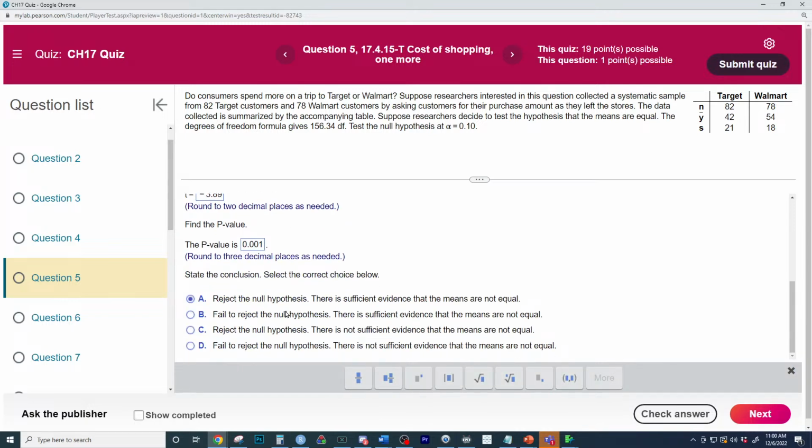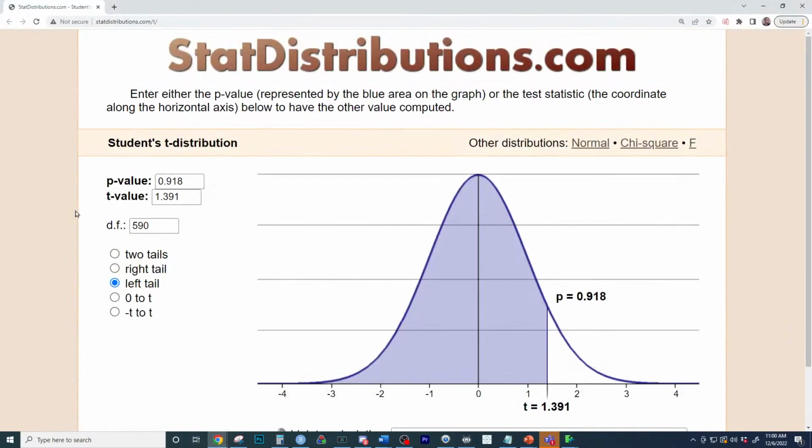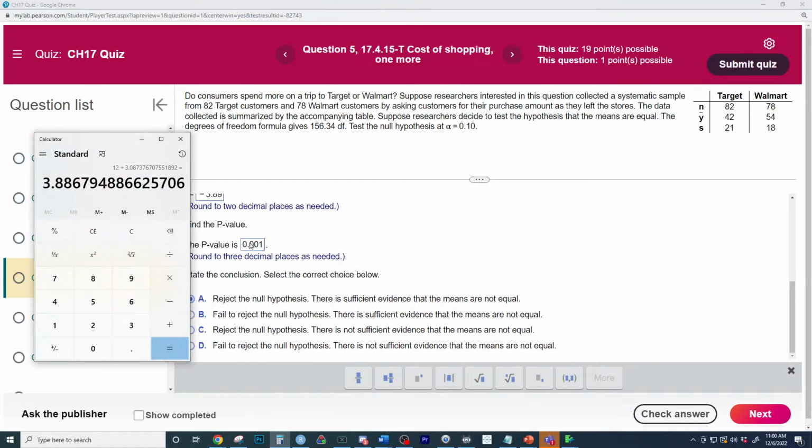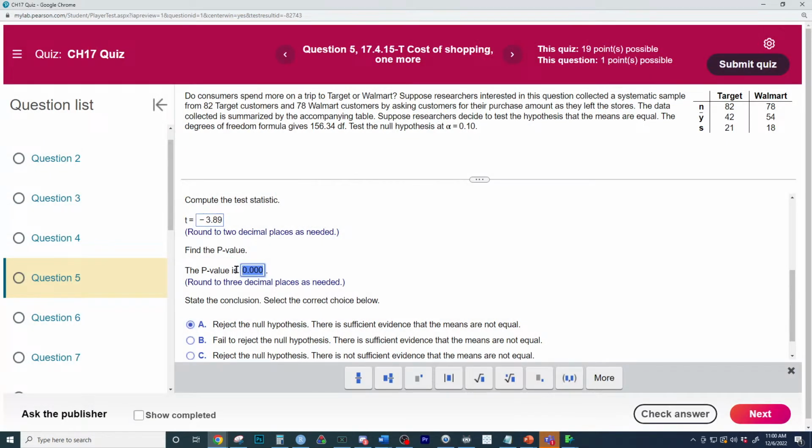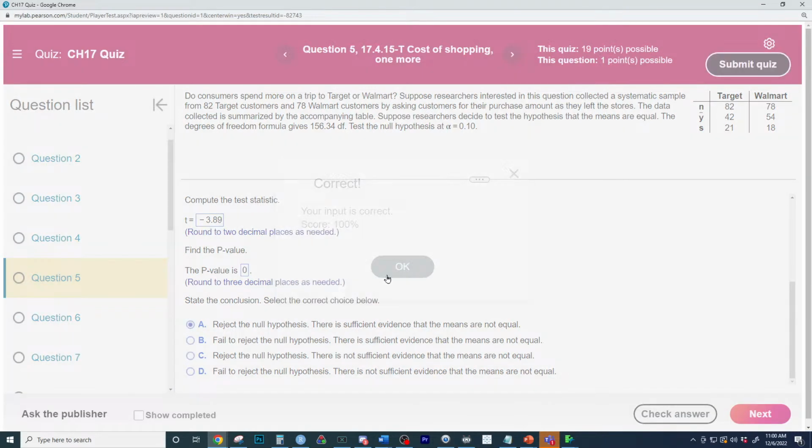They do want the negative difference because they are taking Walmart minus Target. They don't say to use mean A as Walmart, right? That's not fair. I guess because they do reverse alphabetical. Usually when tests are done, they're done with reverse alphabetical. So it should be Walmart minus Target. If you entered in the positive one right here, it shouldn't matter. But once again, the p-value would be found by putting in the test statistic, the t. And this is so far off the curve. Like I said, if we do the two-tailed, it's basically 0. And it gave a nice plus or minus on it. How are people doing on this problem? I totally got this problem. Did it backwards. And it'll accept 0 right there. Check answer. It should just accept regular old 0, because it's very small.